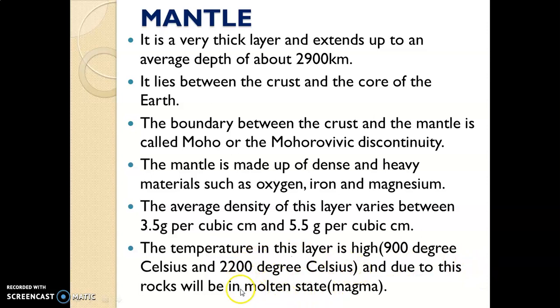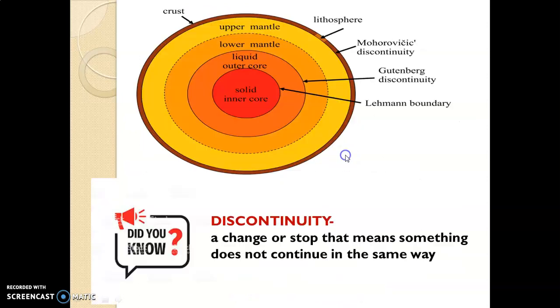So from where does magma come out? Yes, from the mantle as well as from the outer core. Because in the mantle and the outer core, the rocks are in the molten state, which is also called magma.